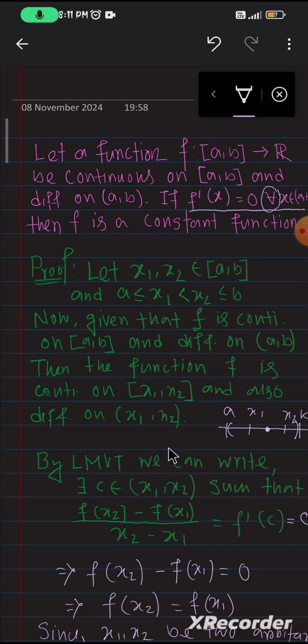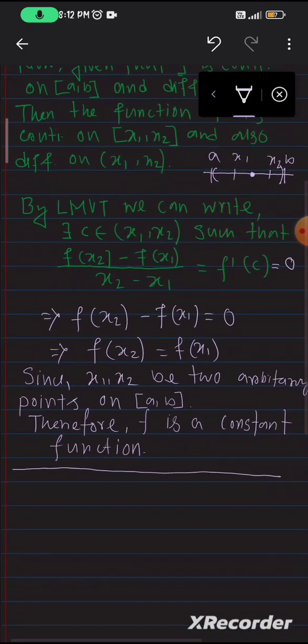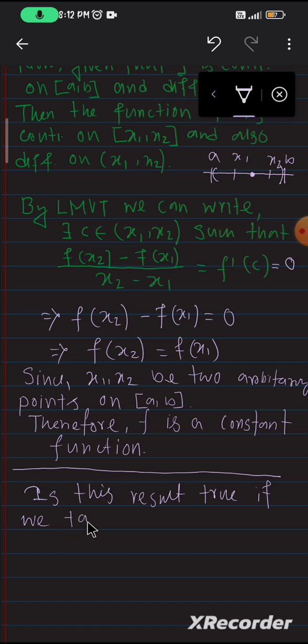So my question is that, is this result true if we take the domain as an interval?